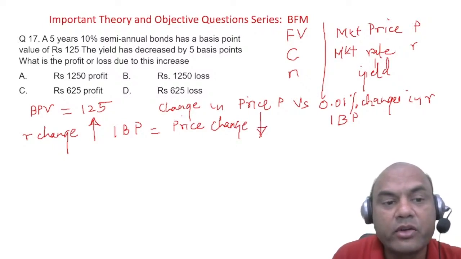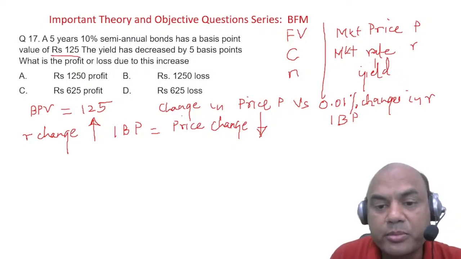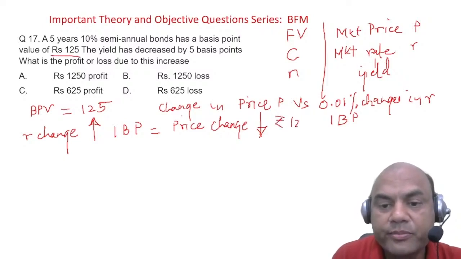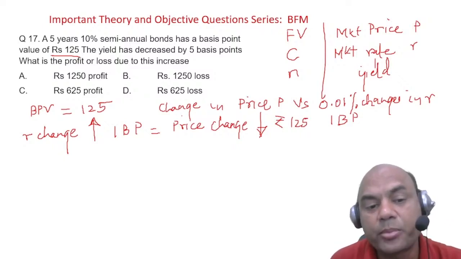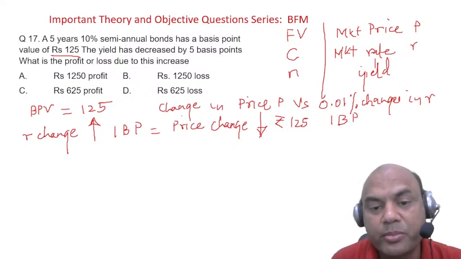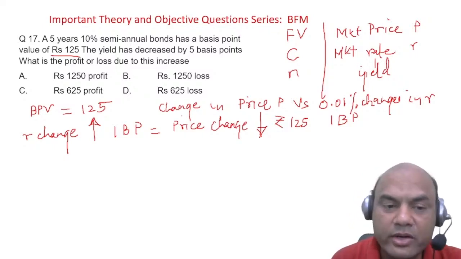See here, it's given 125 rupees. So by rupees 125. Got this point? This is the meaning of this question. R changes upward by 1 basis point, price changes downward by 125 rupees.